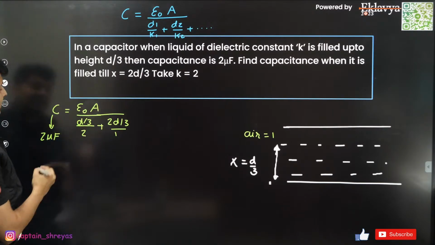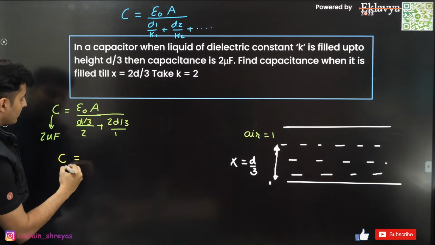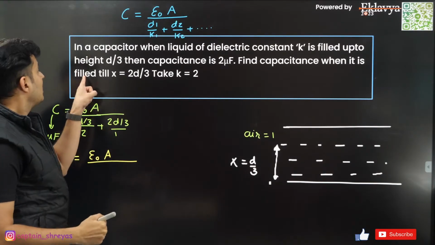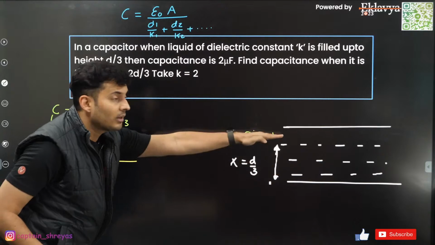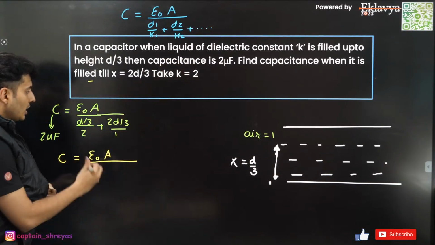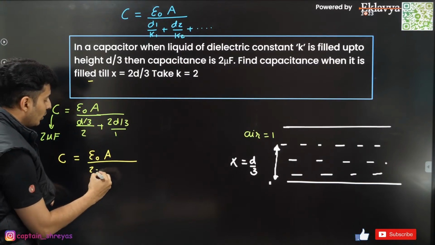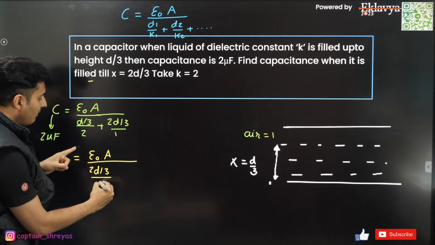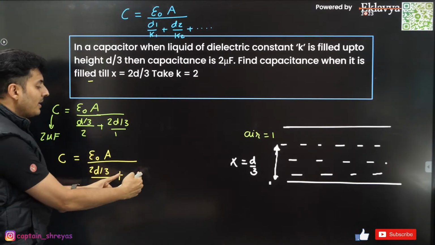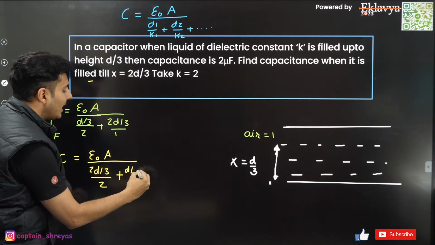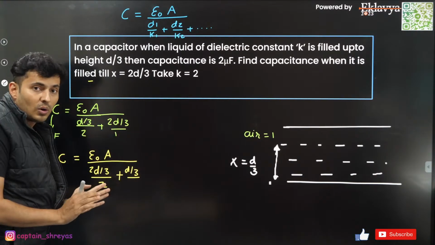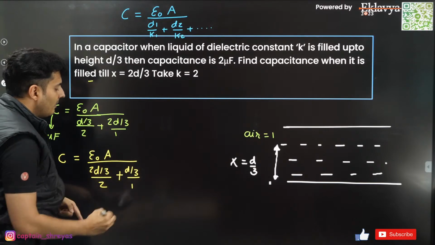Now in the next case, the new capacitance will be epsilon naught A divided by, now the liquid is filled till a height of 2D/3. So instead of D/3, you will put 2D/3 over here, divided by 2, the constant of the liquid, plus the remaining width. Remember, total width is D. So if 2D/3 is gone, only D/3 will be remaining, divided by 1.